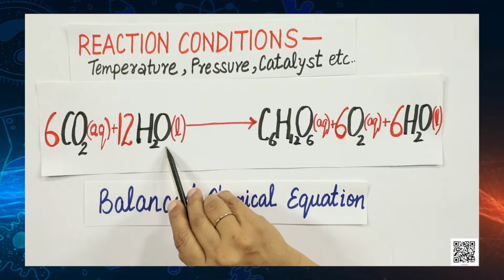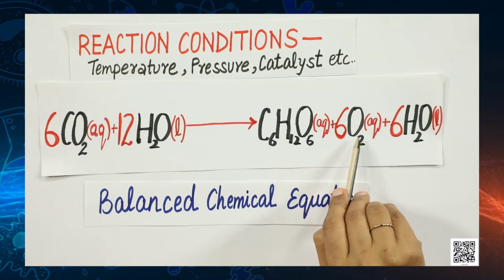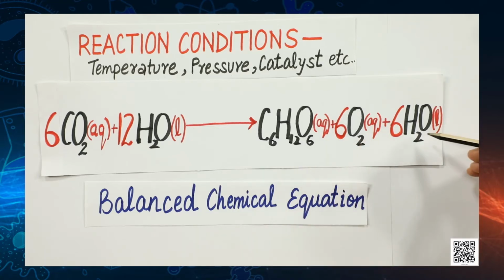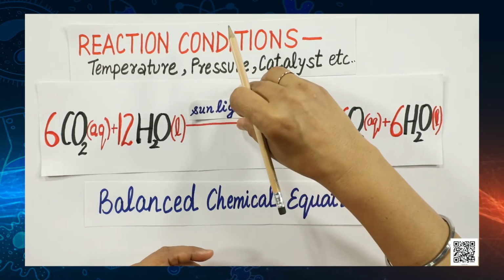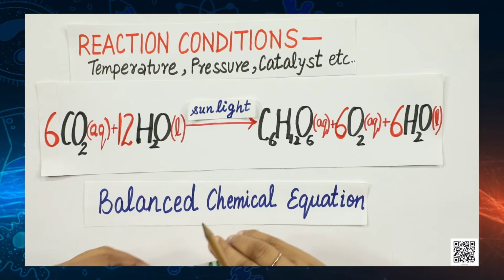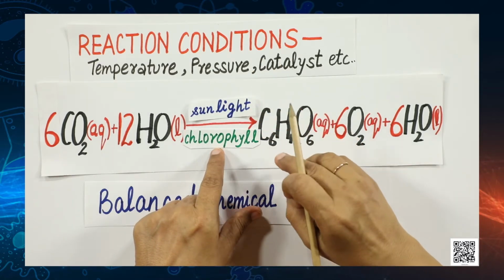So, here we have the equation in front of you. 6 CO2 combines with 12 H2O to form glucose, that is C6H12O6, 6 oxygen molecules and 6 water molecules. And the reaction conditions? Yes, the sunlight and chlorophyll. This you can place above and below the arrow.